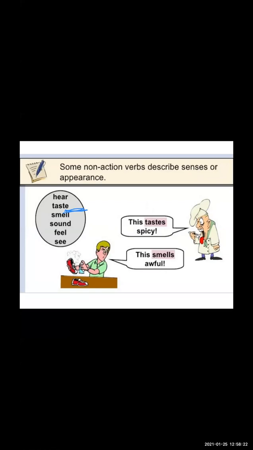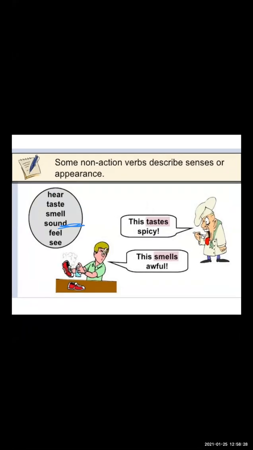See the next. Hear, taste, smell, sound, feel, see. These all come under the non-action verb. This tastes spicy. This smells awesome or awful. So all these, taste, smell, hear, come under the non-action verb, because here the action doesn't take place.